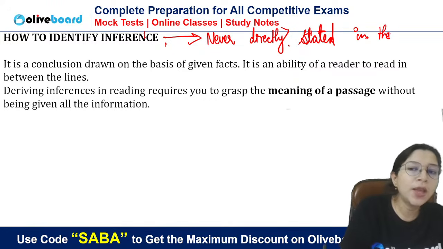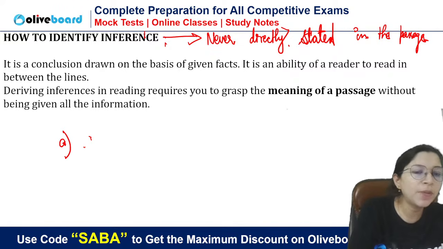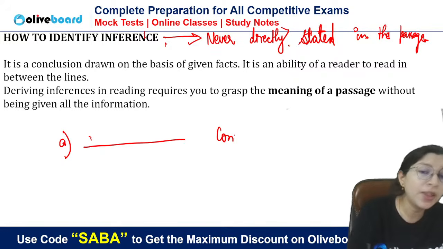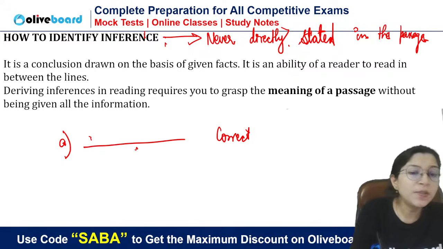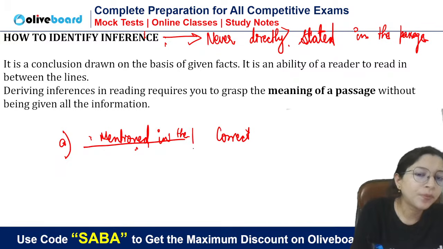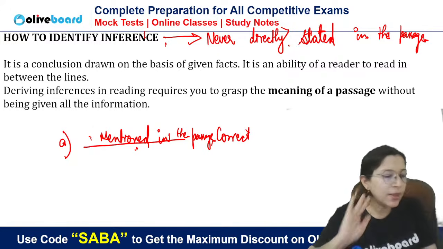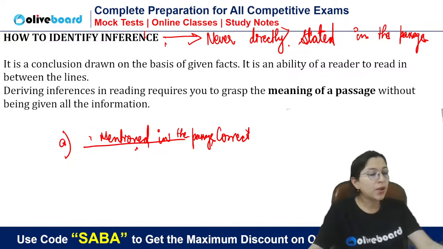And many people get confused here. Suppose आपसे एक पैसेज का इन्फ्रेंस पूछा है, you know that statement A is correct. It is given in the passage. Whatever option is given, it is mentioned in the passage. Can this be the inference? Never ever.